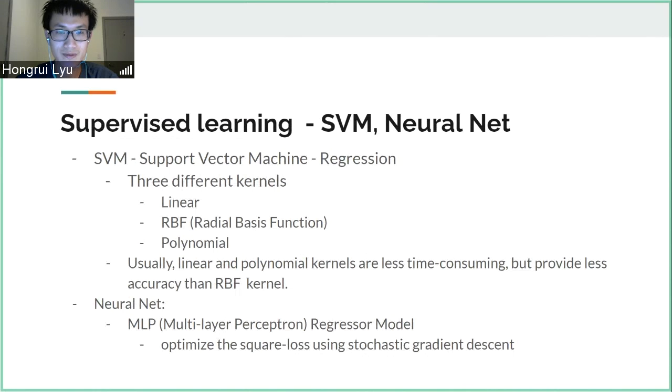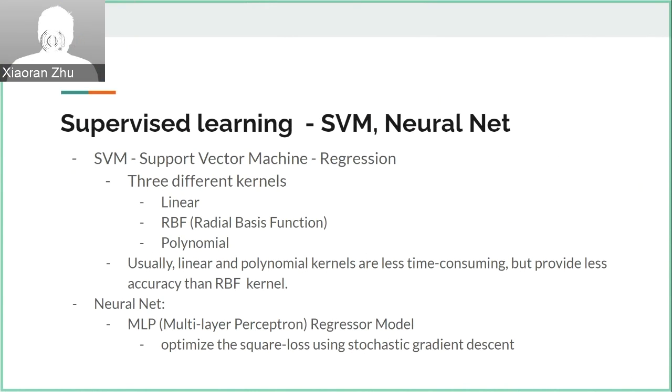We also apply SVM to this regression problem. We use 3 different kernels, including linear, RBF, and polynomial. Usually, linear and polynomial kernels are less time-consuming, but they provide less accuracy than RBF. But for our dataset, they have similar performance. And for the neural net, we'll use the MLP regressor model.